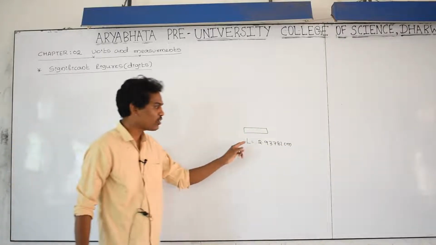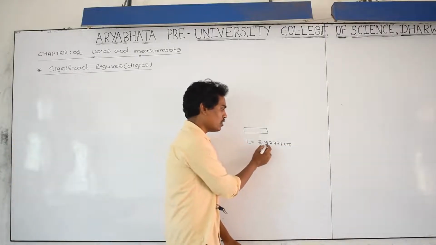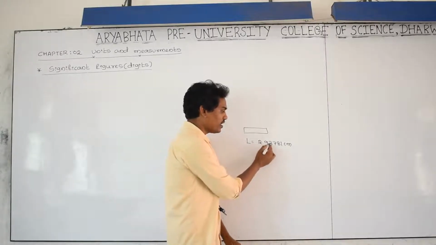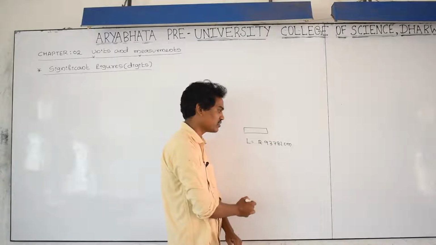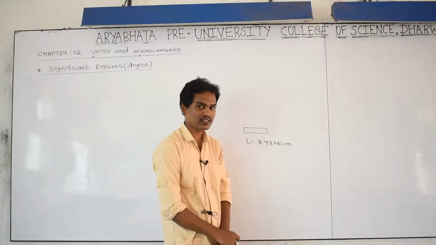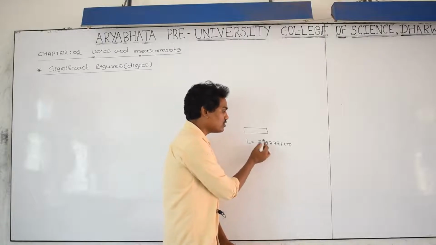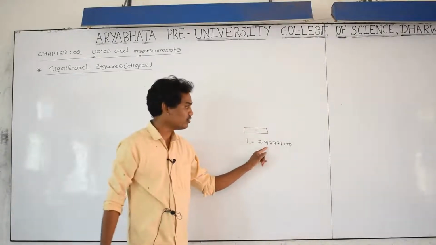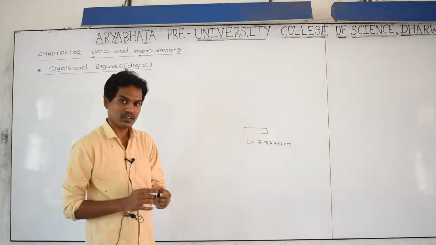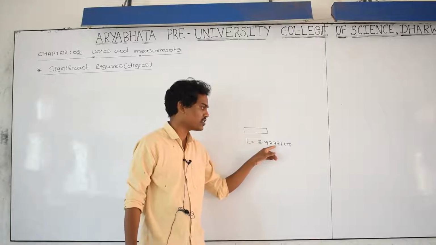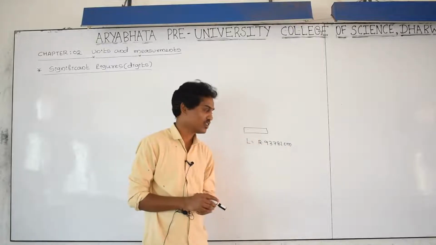To be accurate, can I take 2.93, or 2.937, or 2.9 only? Up to what digit do I have to consider the length of this object?